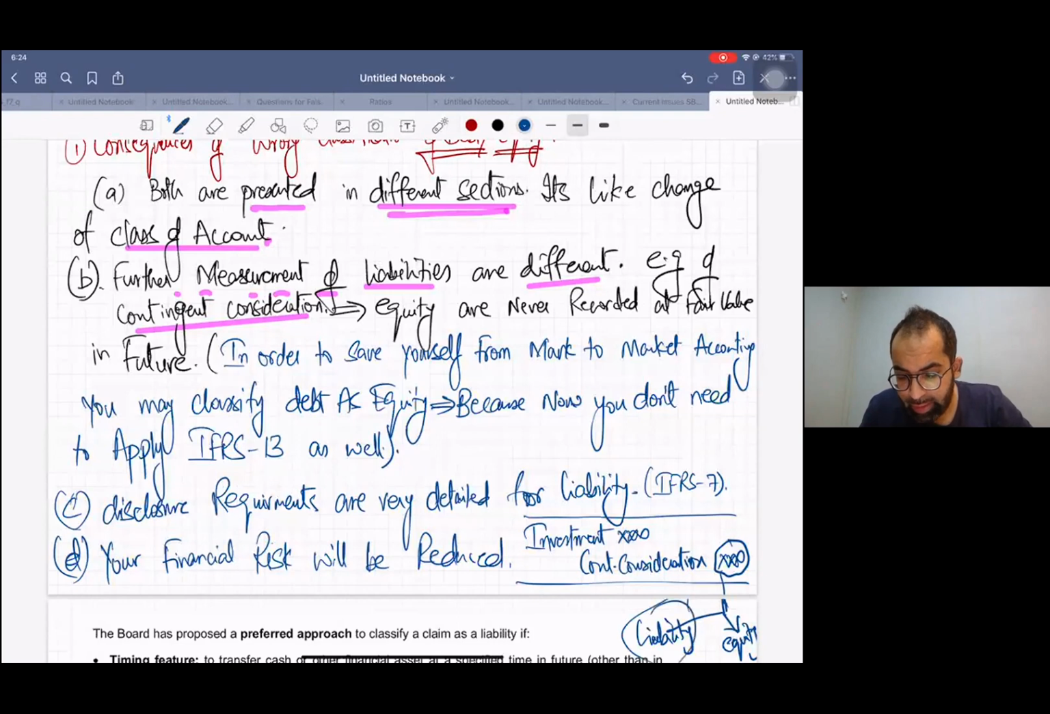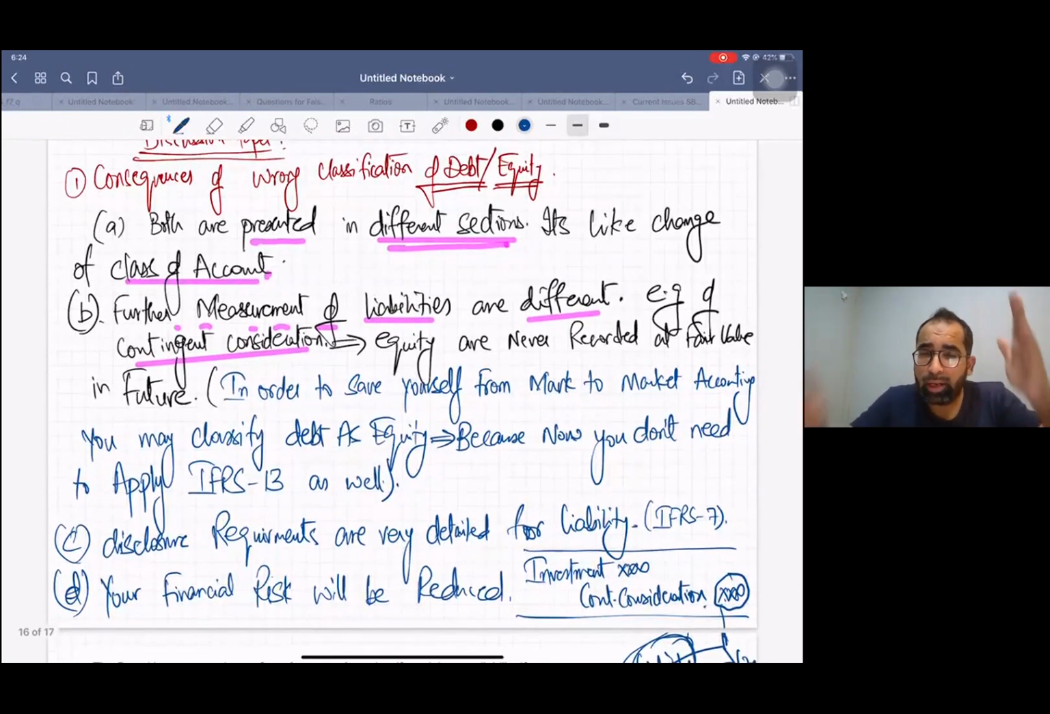if this credit side is treated as a liability, then it is the requirement that at each year end you need to bring it to fair value, with changes taken to retained earnings and P&L. So just think, if you do wrong classification, your further measurement will all be changed. Equity is never recorded at fair value.